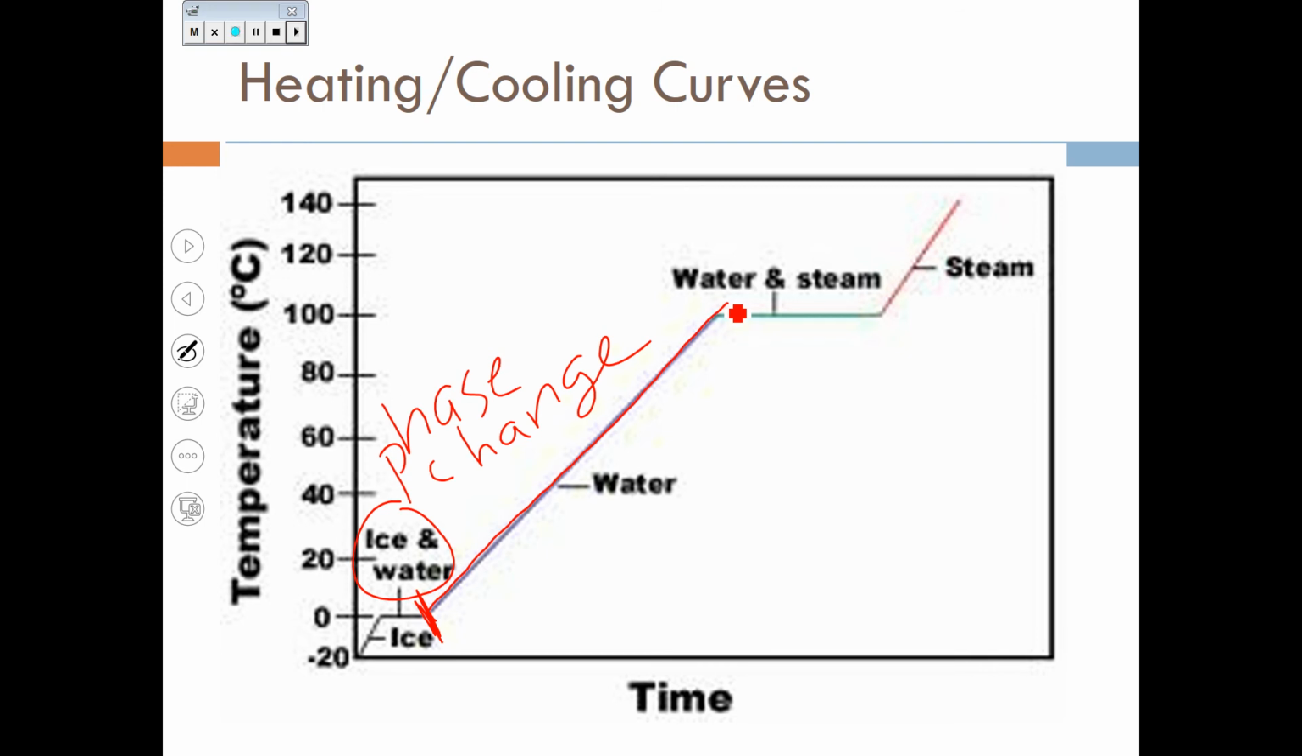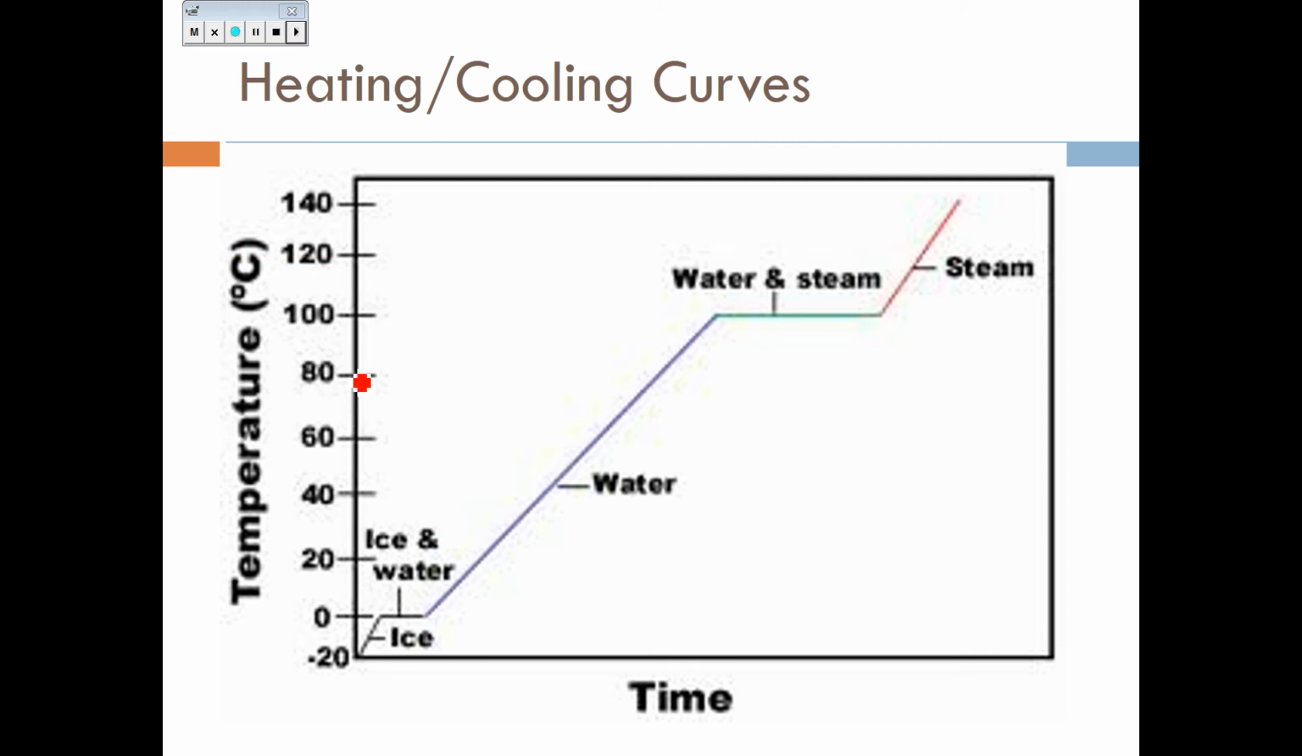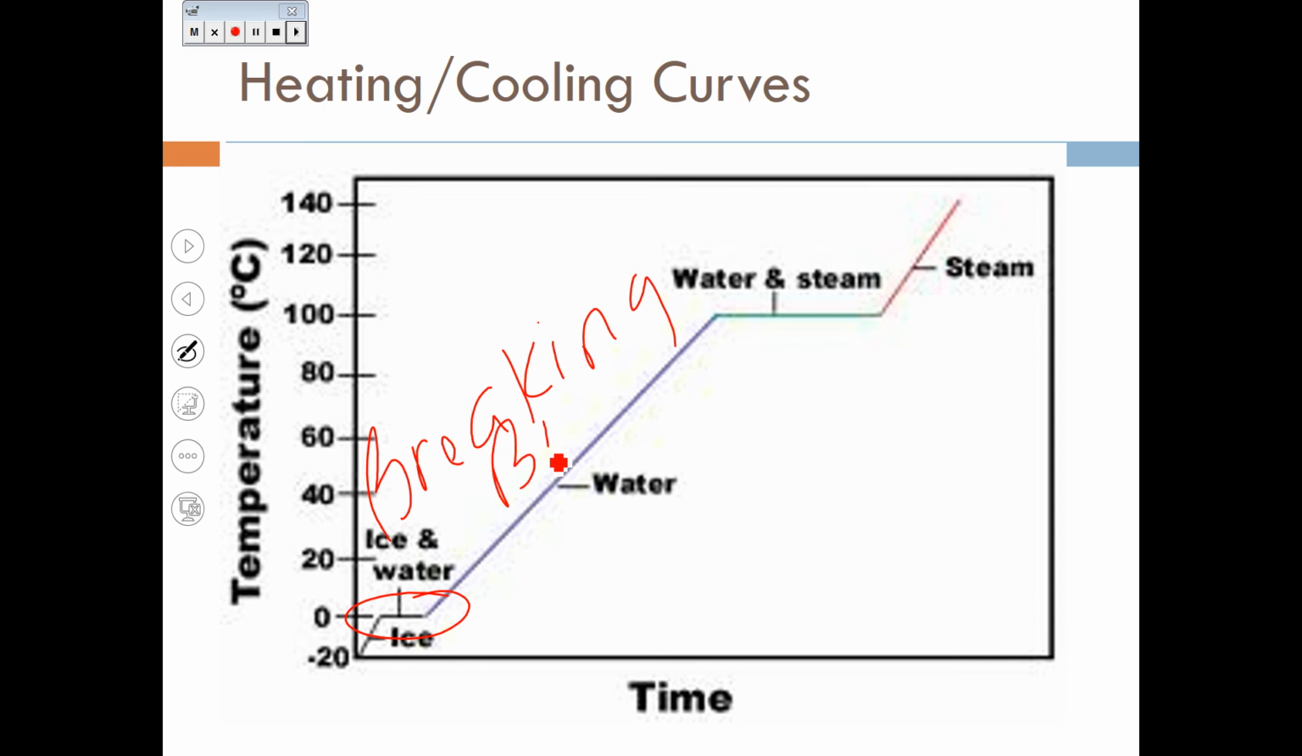So the question is, why doesn't the temperature increase at that point if you're still adding energy? The reason is that all the energy at this point right here is going into breaking bonds. So there's no temperature increase during those phase changes.